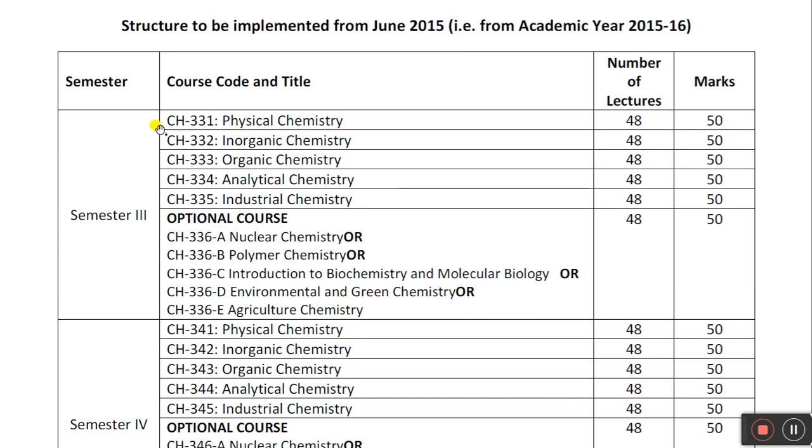These are the subject codes: CH331, CH332, 333. The first 3 represent third year, the second 3 represent third semester, and the last digit is for the course number. So third year, third semester, second subject; third year, third semester, third subject, similarly.